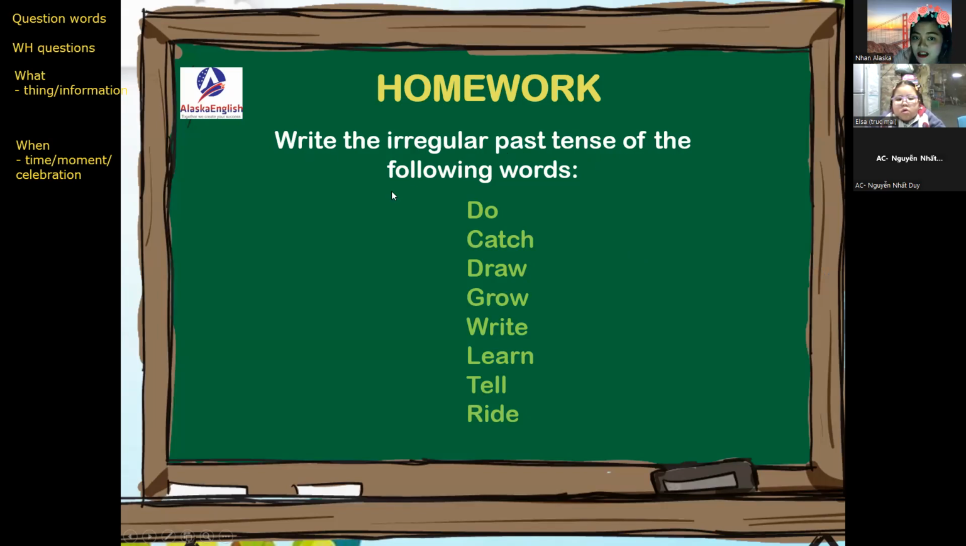So for your homework, Elsa, what you're going to do is write the irregular past tense of the following words, like what you said a while ago. Do, did, draw, drew. You need to search for the following irregular past tense. So again, write the irregular past tense of the following words: do, catch, draw, grow, write, learn, tell, and ride. Okay?